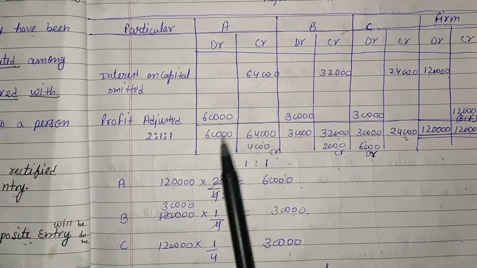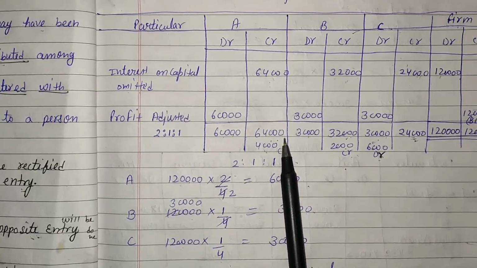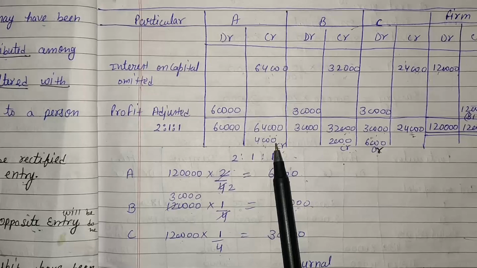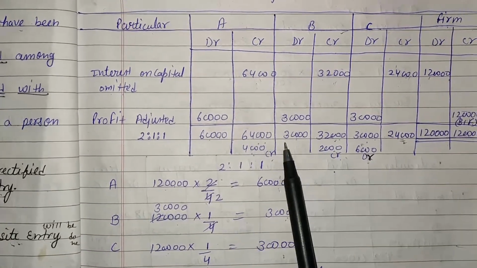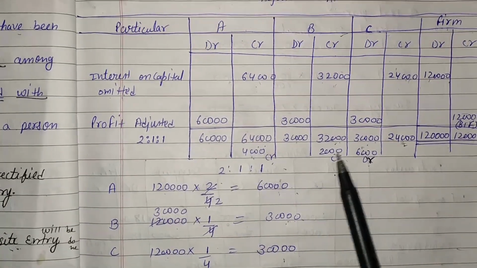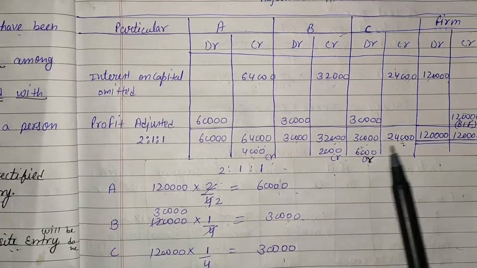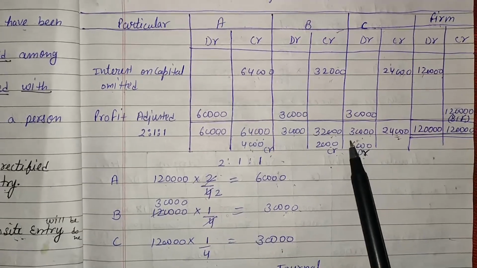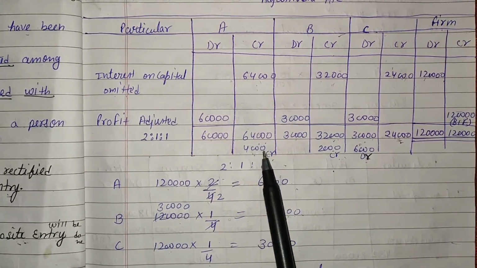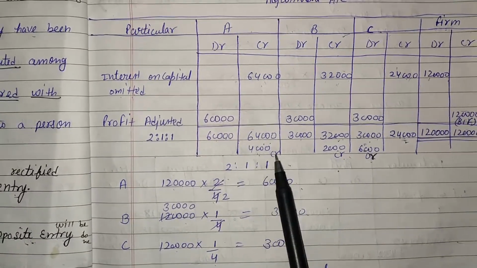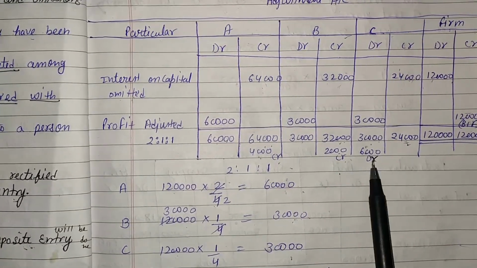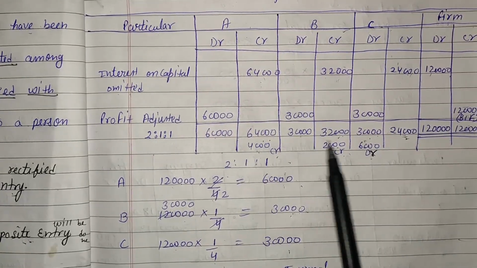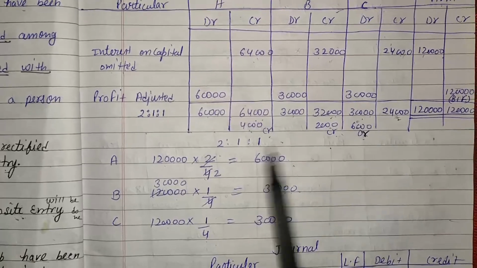After comparing A's column, debit side and credit side, we get 4,000 greater on the credit side. By comparing B's column, we find that 2,000 is greater on the credit side. Now comparing C, we find 6,000 is greater on the debit side. So there is a credit balance of A, a credit balance of B, and a debit balance of C. According to this adjustment account, C's account is debited and A and B's accounts are credited.